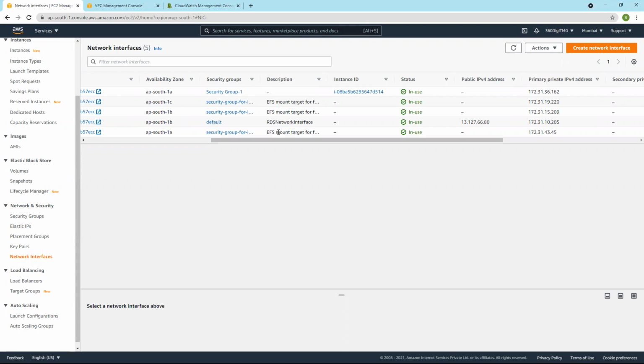This EFS is available for all three availability zones. That's why the three interfaces are there, a network interface in each availability zone. What is this network interface? Network interface allows traffic to go outside and to come inside.